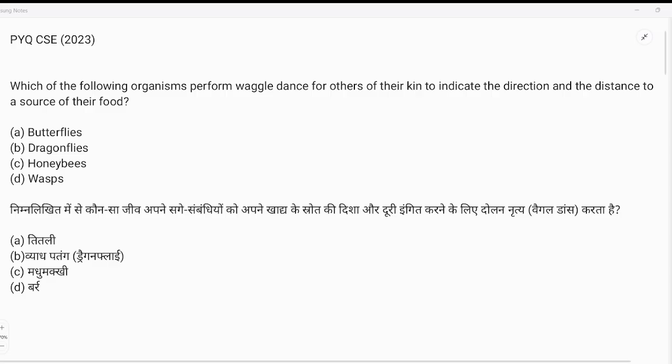Today I come up with a PYQ, and this question was asked in the Civil Services Examination 2023, in the prelims examination. So let's go ahead, read the question and try to solve it, okay? This question is asking which of the following organisms perform the waggle dance, or others of their kin, to indicate the direction and the distance to a source of their food.